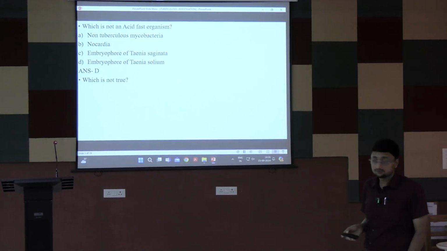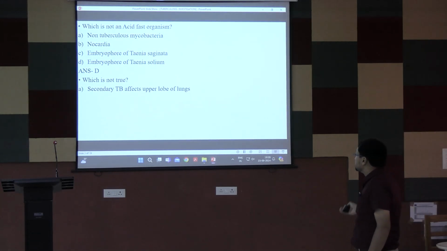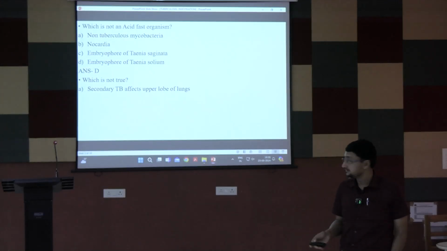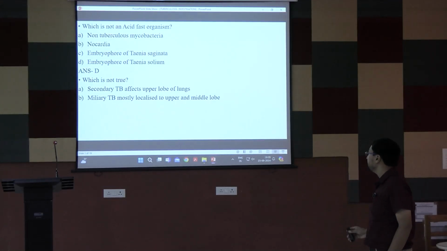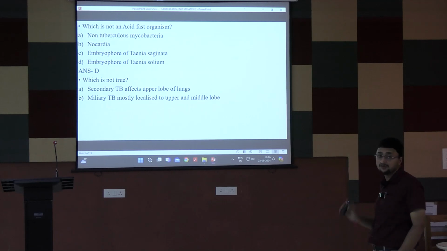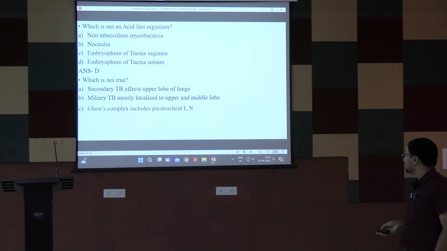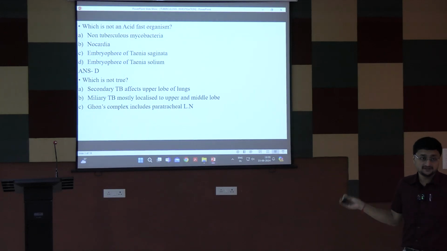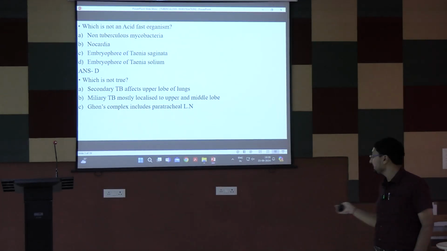Which is not true? Secondary TB affects predominantly upper lobe of the lungs. B is the miliary TB, mostly localized to upper and middle lobe. Ghon's complex includes paratracheal lymphadenopathy. I must say this is not lymph node, this is lymphadenopathy.